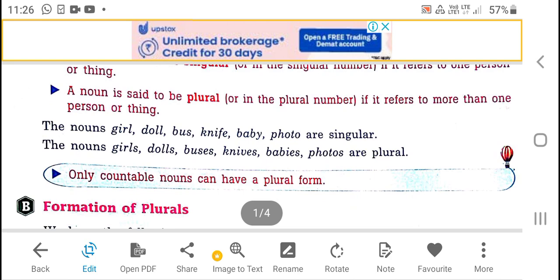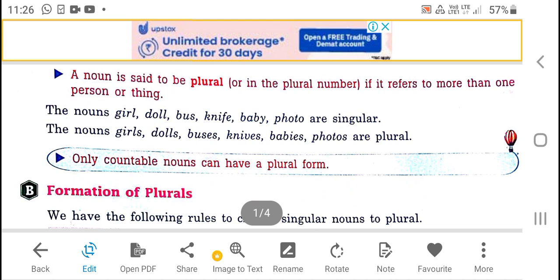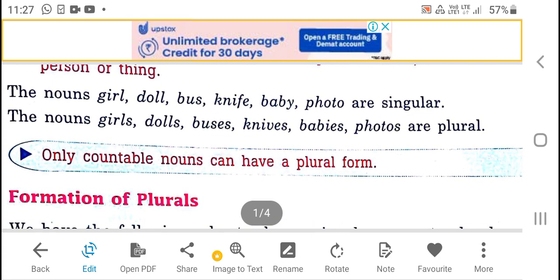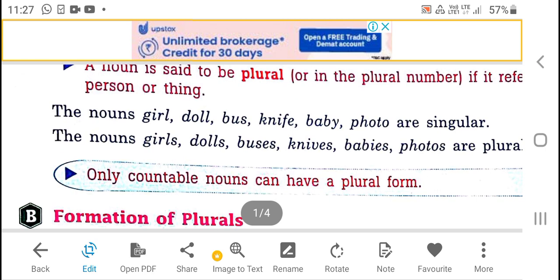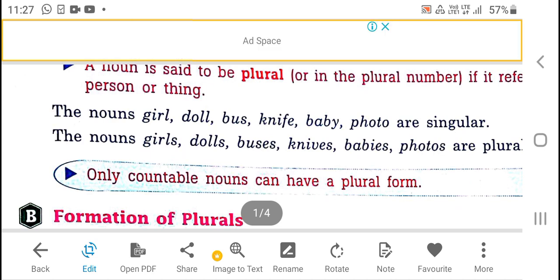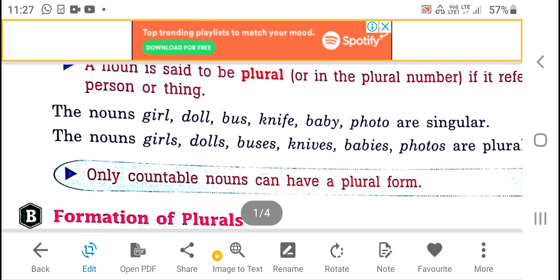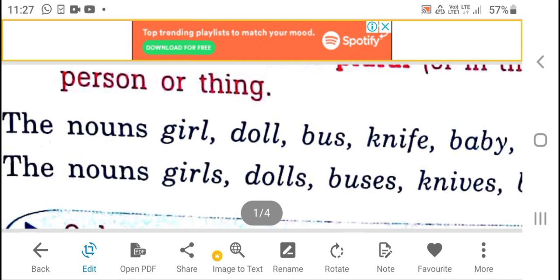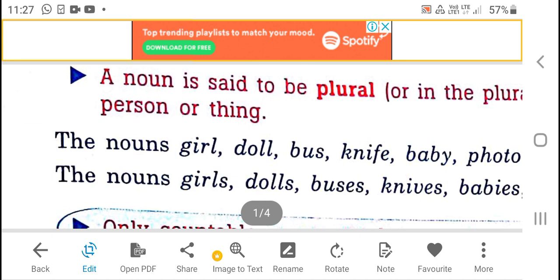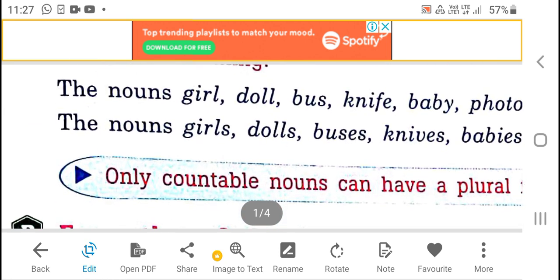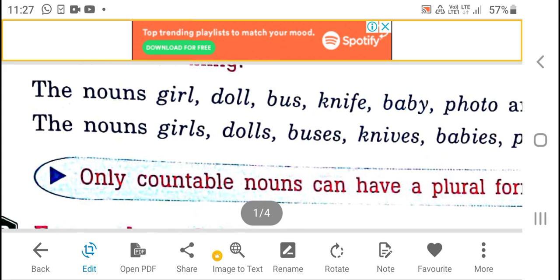Now take some examples. The nouns girl, doll, bus, knife, baby, photo are singular because they indicate a single person or thing. The noun girl changes into girls, dolls, buses, knives, babies, photos are plural because the first noun girl indicates only a single girl, but when we write girls, we understand not a single girl but more than one.